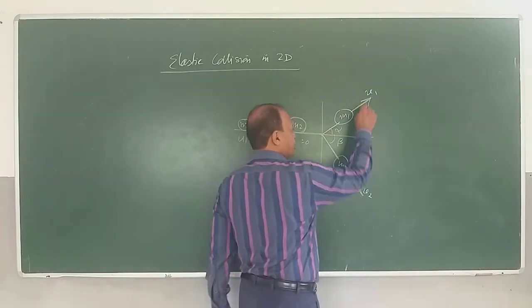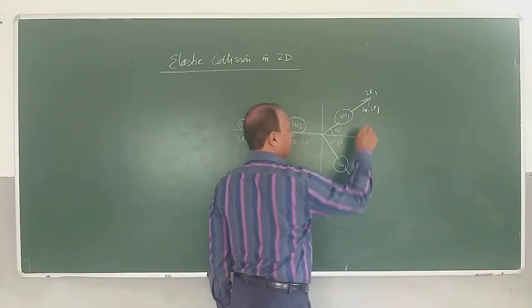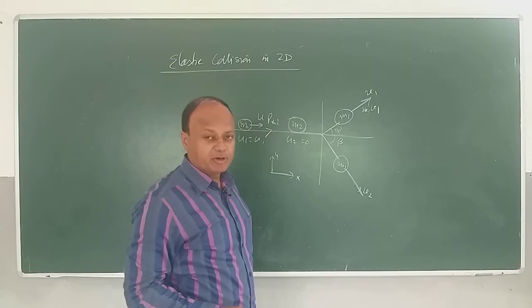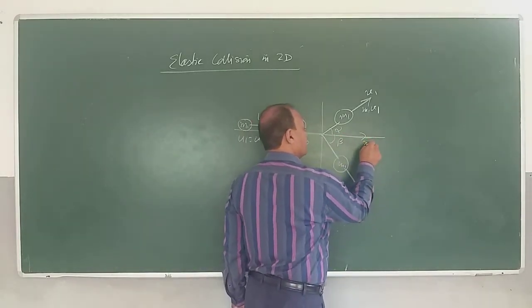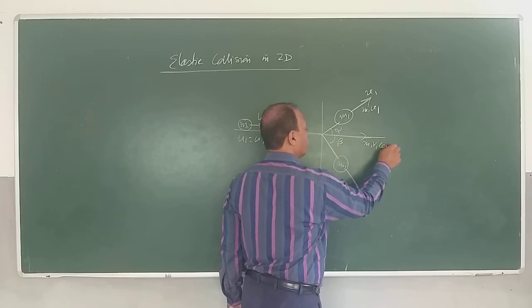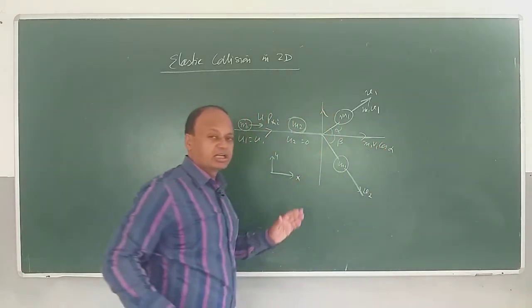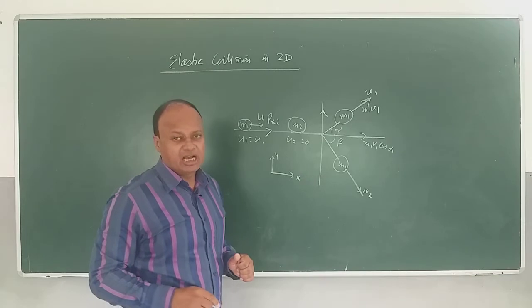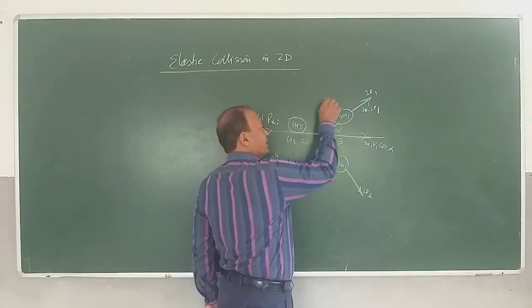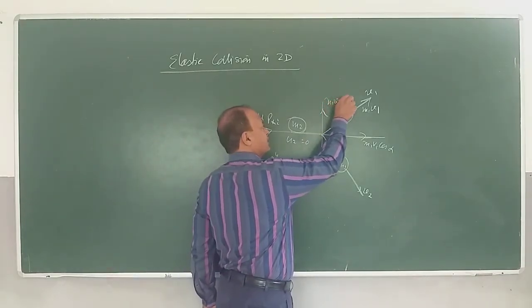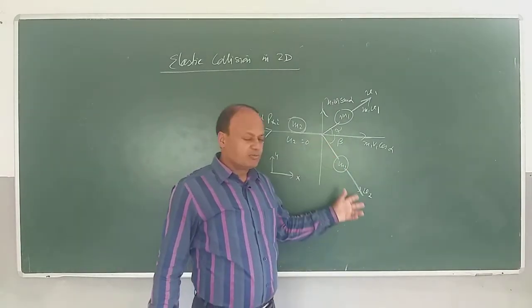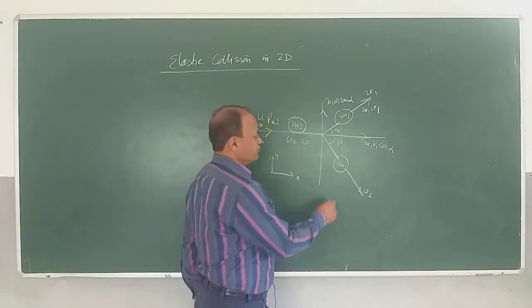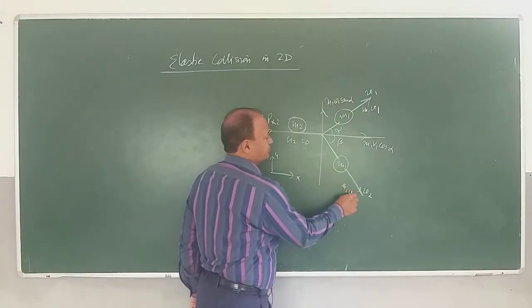Now if you resolve, see m1 is moving with velocity v1. So the momentum in this direction will be how much? m1 v1, right? If I resolve this momentum horizontally and vertically, then its horizontal component will be m1 v1 cos alpha and vertical component will be m1 v1 sine alpha, right? Similarly, we can resolve now momentum of m2, and what is momentum of m2, children? m2 v2, right?